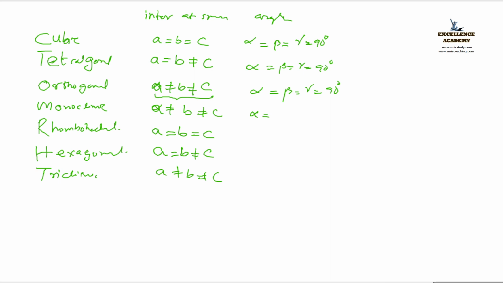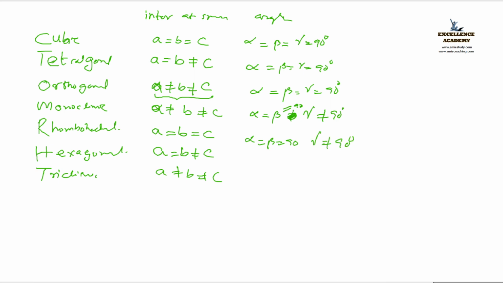Yes. Alpha equal to beta, not equal to gamma. Alpha equal to beta equal to 90 degree, and gamma not equal to 90 degree. Okay, fine. Next is, what about the rhombo? Same as above, right? Yes. Alpha equal beta equal 90 degree, gamma not equal to 90 degree.